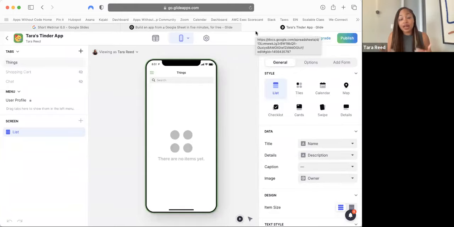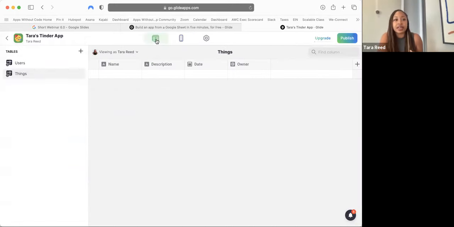So if we want people to save things about their profile, like their name and their photo and their bio and what gender they're looking for, where do we go? Pop quiz again. Where do you think I should click? Yeah, I'm gonna click up here at the top to the database. Whenever you want to make a change to the app, the first thing you have to think about is is there a place for this information to be saved? So let's go over to the database.